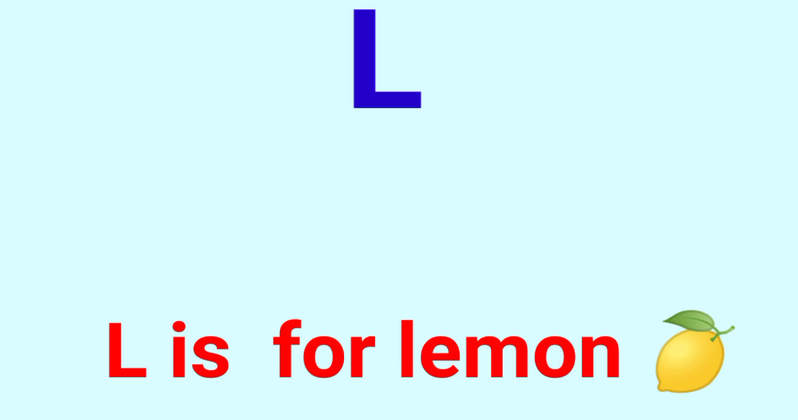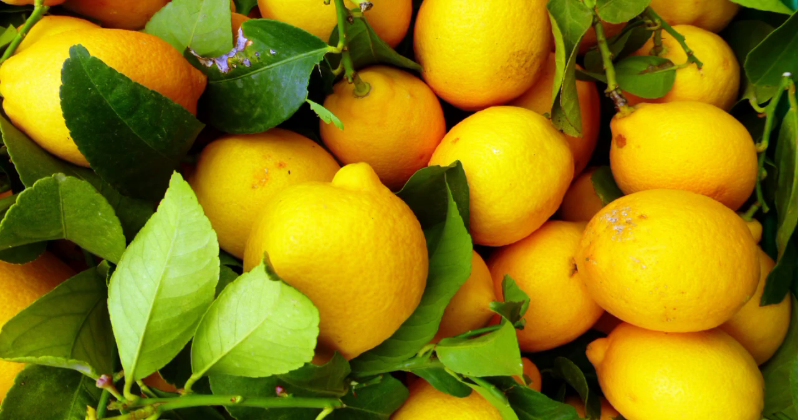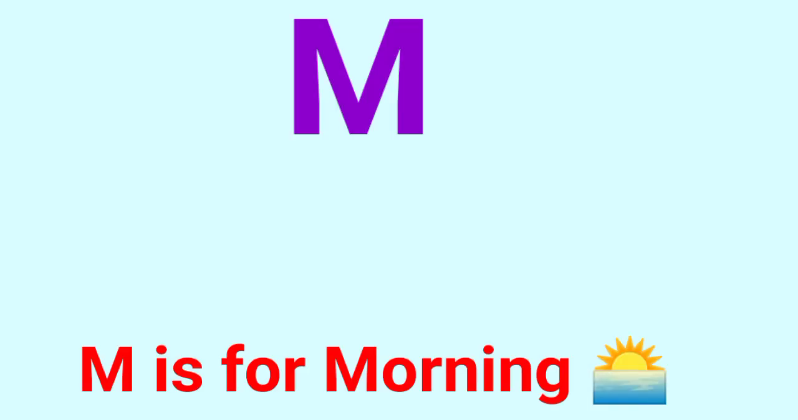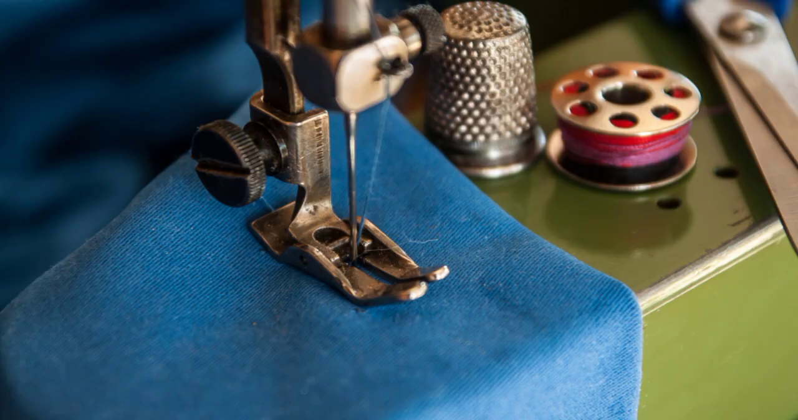L is for lemon. Alphabet L is for lemon. Capital letter L. M is for machine, a sewing machine, cloth sewing machine.